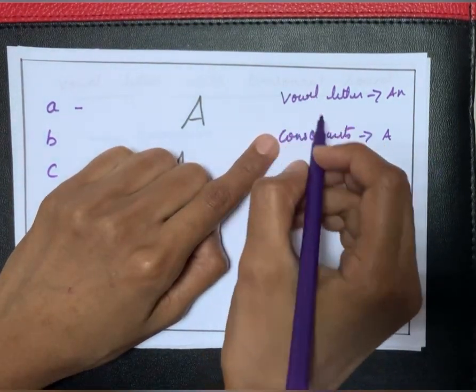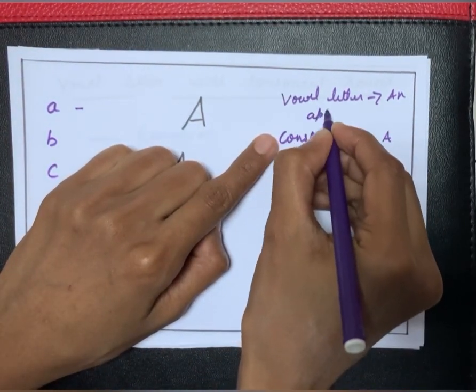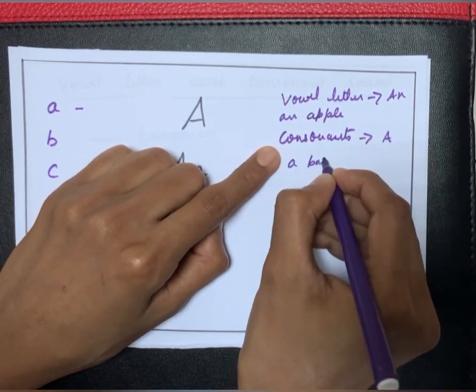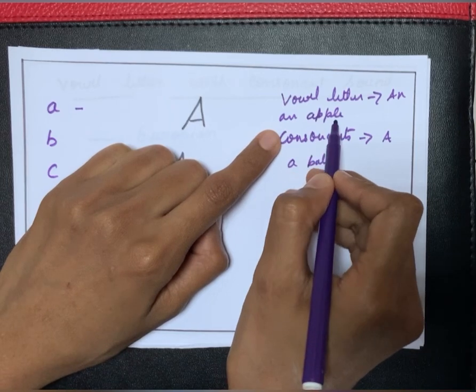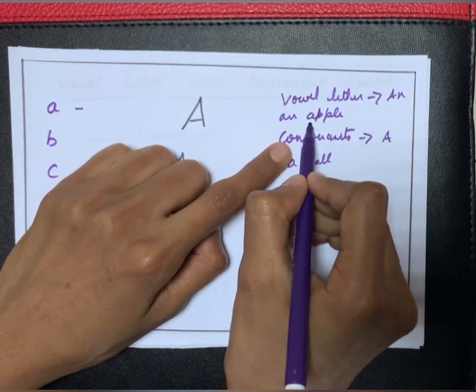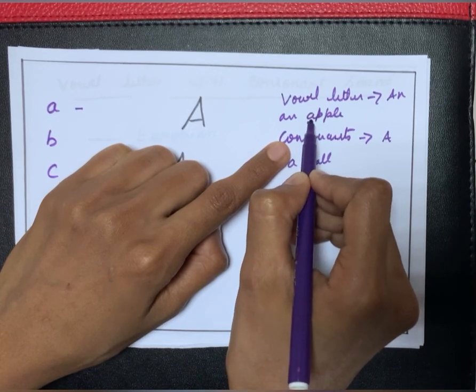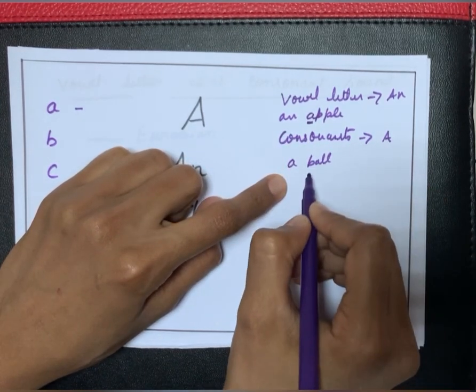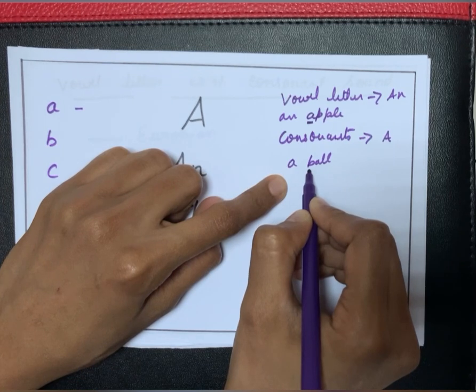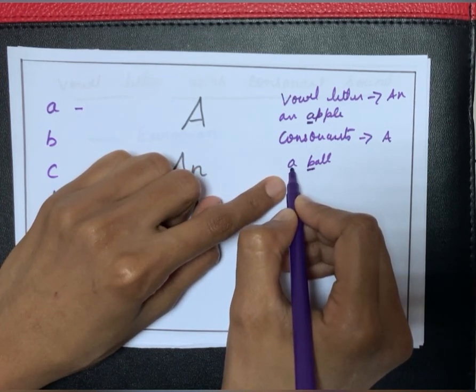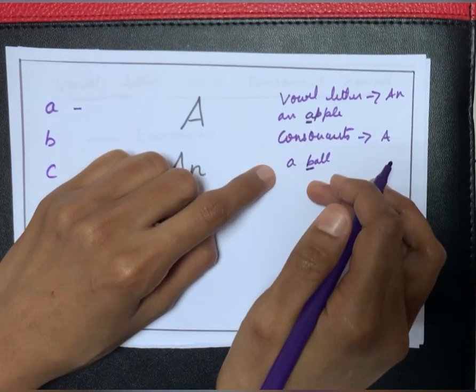For example, an apple, a ball. Here, the word apple starts with a vowel letter. A is a vowel, so here an is used. And here ball, the first letter B is a consonant, so here a is used. Like this we teach them.